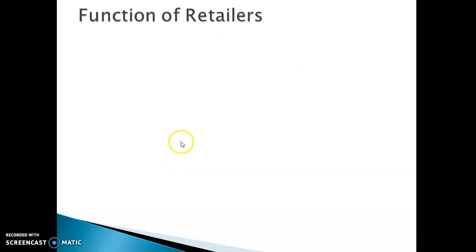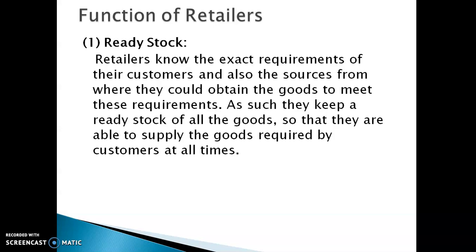Now we are going to see the functions of the retailer. There are around 7 to 8 functions performed by the retailer. First one is ready stock. He will keep a wide variety of stock available in his shop. He knows that customers regularly come and purchase certain products, so he keeps those products available on a priority basis. That is called ready stock.